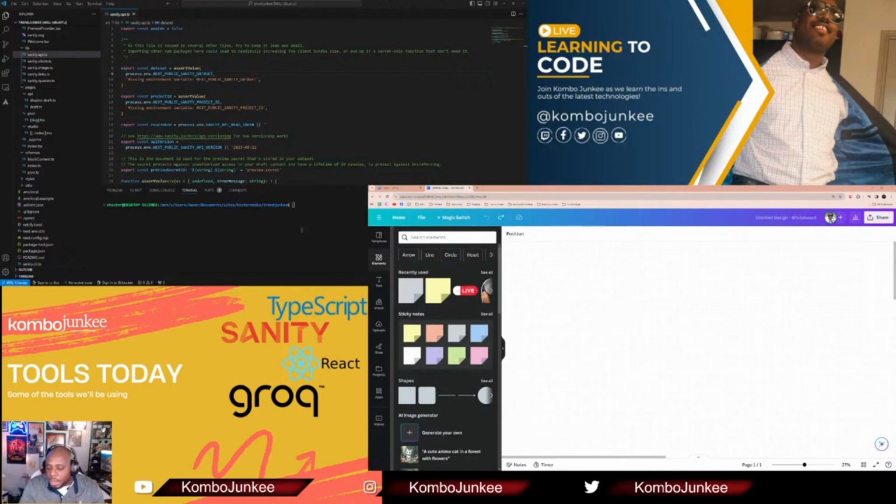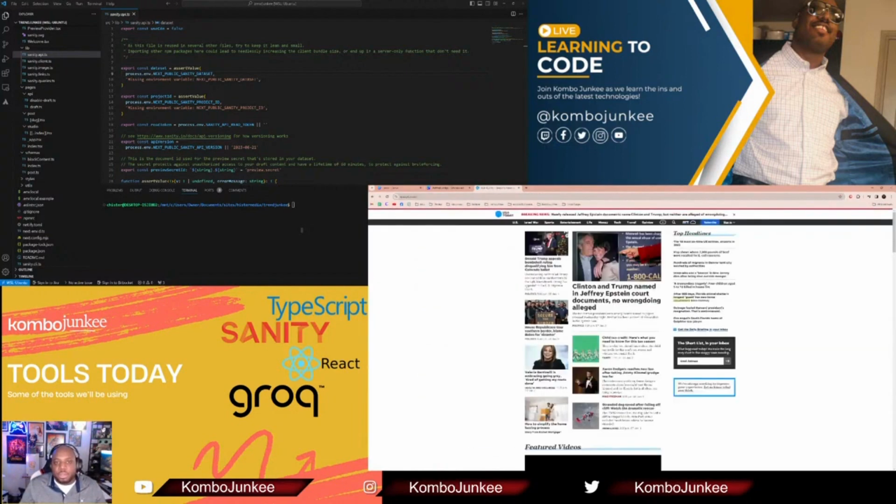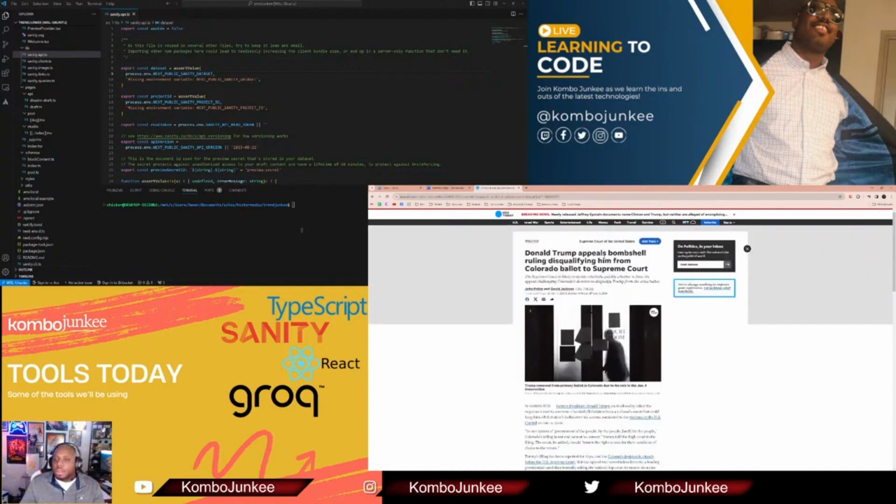An example: imagine you go to a news website, right? Let's take a real example. Let's go to USA Today. If we go to USA Today, this entire website is powered by a content management system. The content that we see on this website is powered by a content management system. The digital content they're referring to are things like this Donald Trump item, which is an article or a story, right?